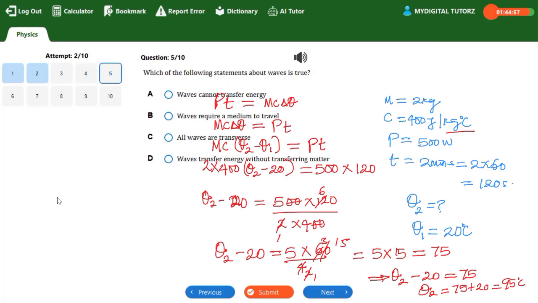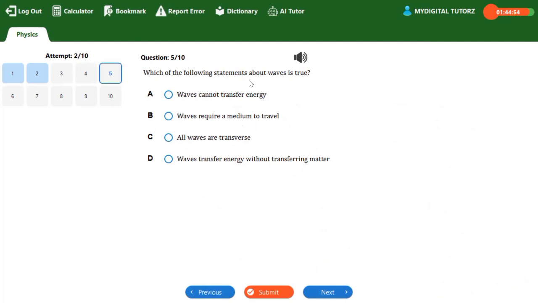Question 5 says, which of the following statements about wave is true? A, waves cannot transfer energy. No, a wave is said to be a disturbance that transfers energy from one point to another without causing any permanent displacement of the system itself, right? So that is not true. They are looking for the one that is true.